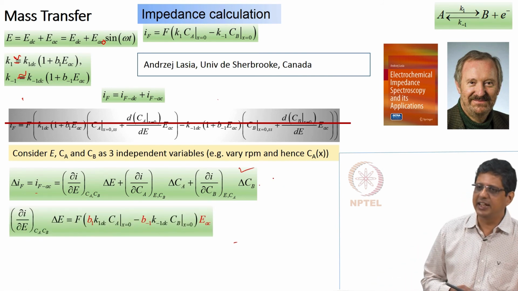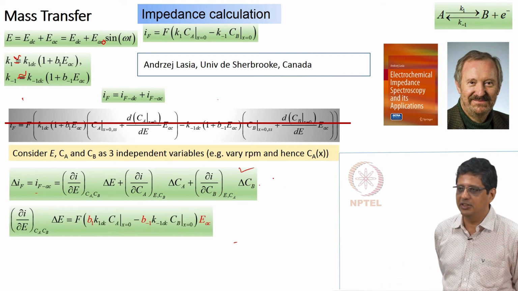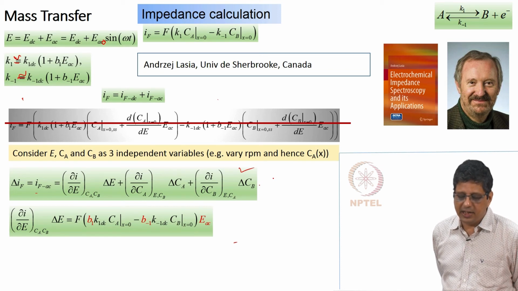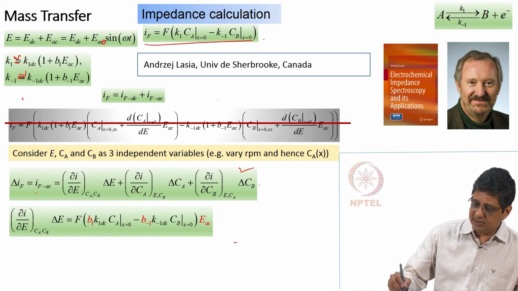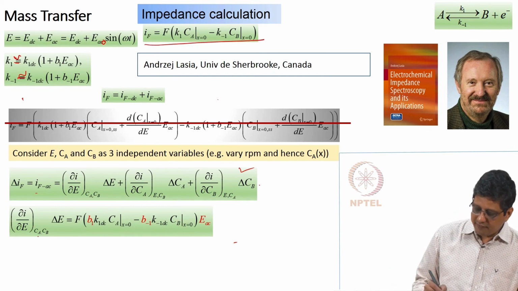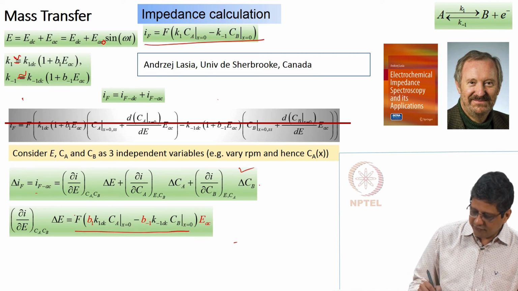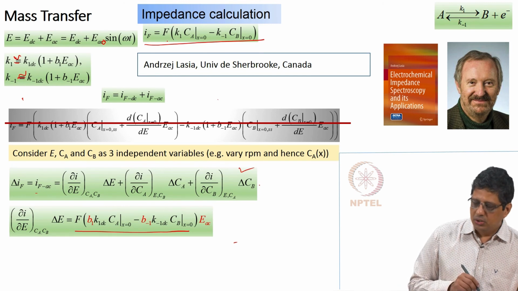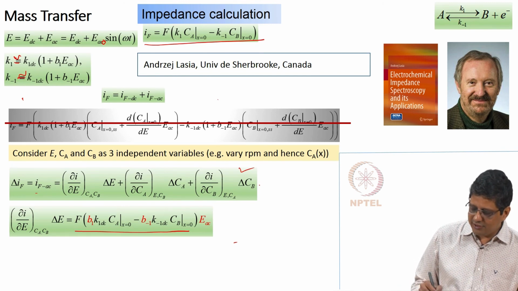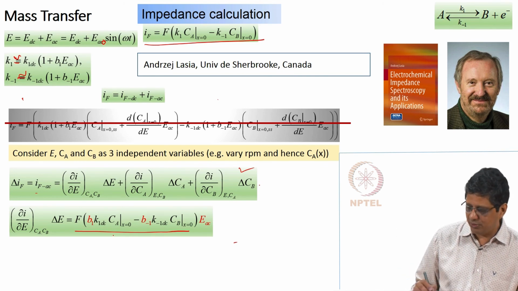Now, del E is very easy to write. We know it is a sinusoidal perturbation. So, we will write it as EAC0 sin omega t. Okay. Dou I by dou E, I take the expression for this, and when I fix concentration of A and concentration of B, only rate constant changes. Therefore, I take this, F is written here, derivative of k1 with respect to E gives me B1, derivative of k minus 1 with respect to potential gives me B minus 1, and this is left as it is, and del E is given as EAC.